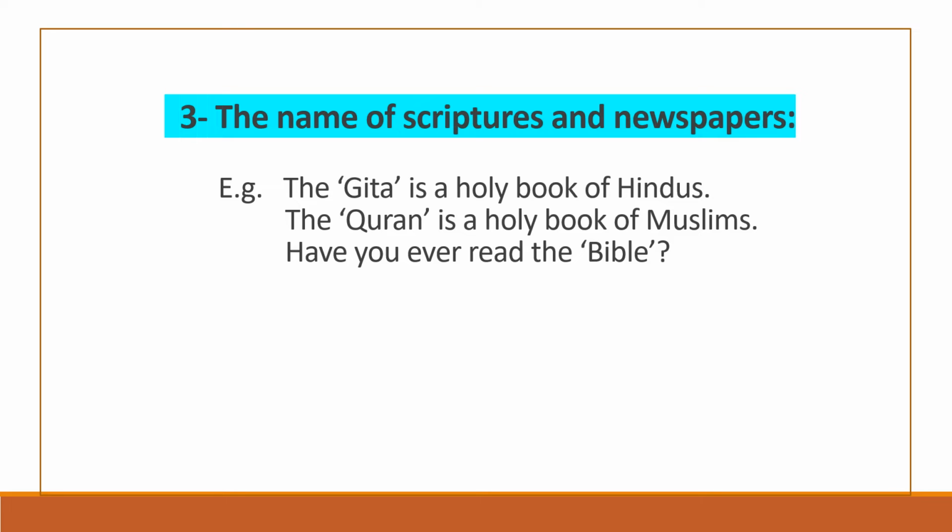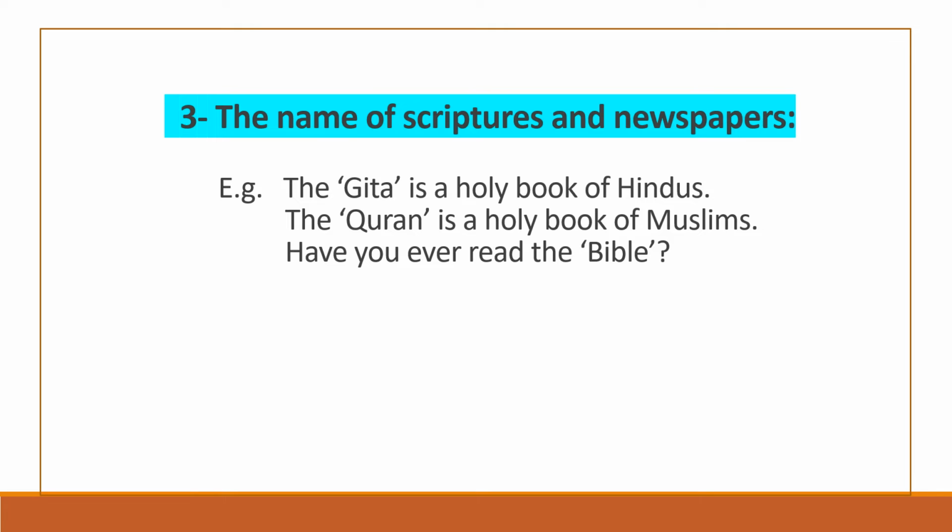The third point is we use the before the names of scriptures and newspapers. Before the names of scriptures and newspapers also we have to write the article the. For example, the Gita is a holy book of Hindus. Here Gita is a scripture and that's why we have to use the before it. Similarly, the Quran is a holy book of Muslims. Here Quran is a scripture and that's why we have to write the before it. And in the next example, have you ever read the Bible? Here Bible is a scripture and that's why I have written the before it.